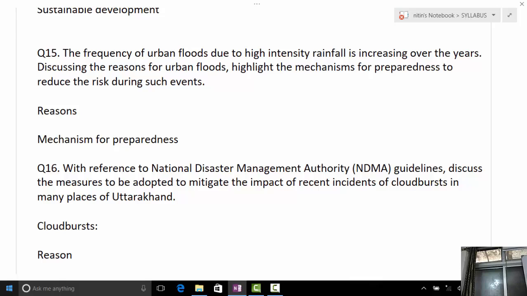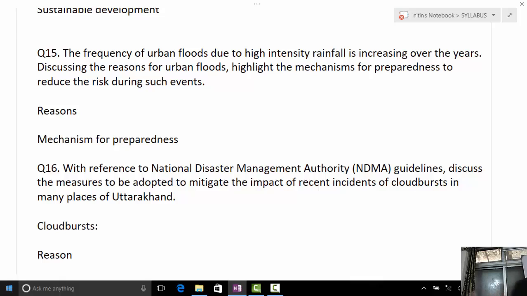Urbanization, encroachment: check encroachment. Write one point with each of these. Drainage: promote stormwater drains and improve the effectiveness of urban local bodies. Tree cover. Pollution: strict enforcement of the environmental norms. Same with the industries: ensure the water is treated, with strict enforcement of these laws. Promote rainwater harvesting or even make it mandatory.